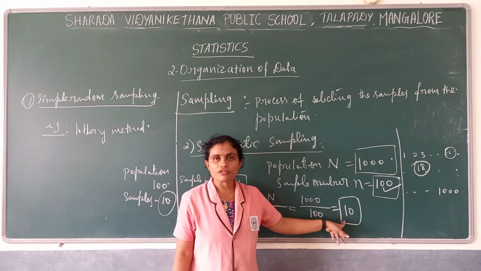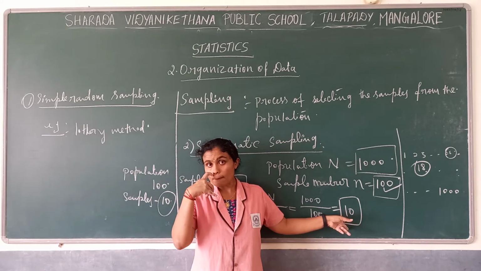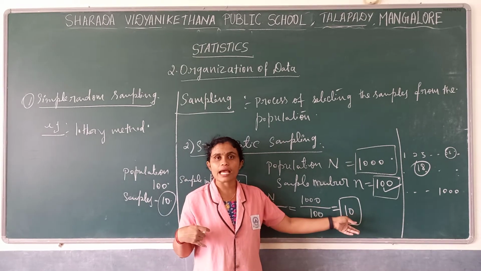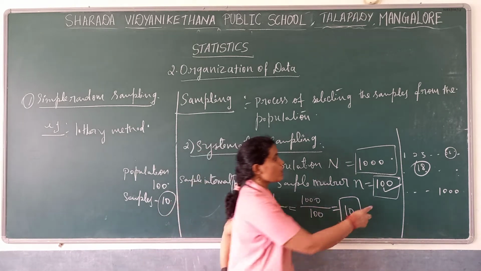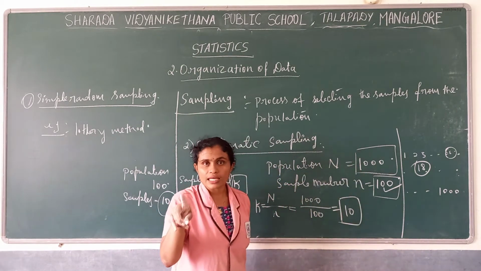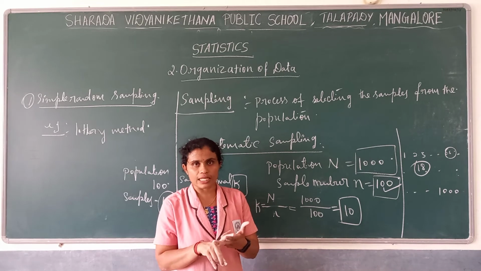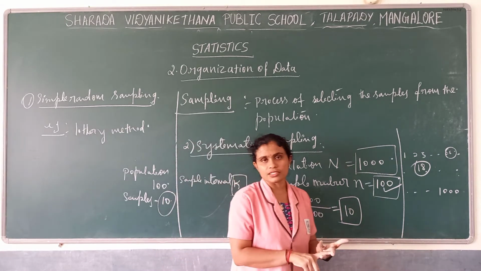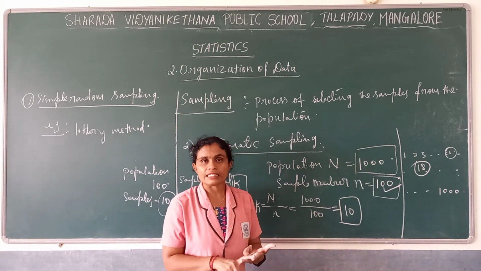The gap we need to give there is 10. We got the gap as 10 by using this formula. Now, out of 100, two samples I have selected, the 8th number and the 18th number. Now the remaining 98 I have to choose.